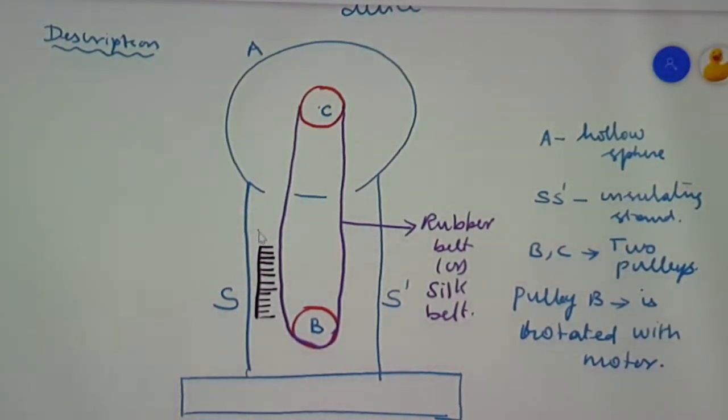One of the combs, which I am representing as D, is placed nearer to the pulley B at the bottom side. Then inside the sphere, nearer to the pulley C, you have another metallic comb, which is represented as E. The other side of this comb is connected to the inside of the hollow metal sphere.